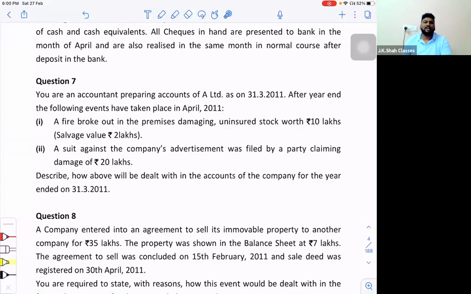You cannot conclude in your solution that, sir, this is a legal case filed, this is not related to doubtful debt, so AS4 is not applicable. Has the question told you to answer as per AS4? No, the question says disclose how you will deal with the accounts. So if the question asks how to deal with the account.